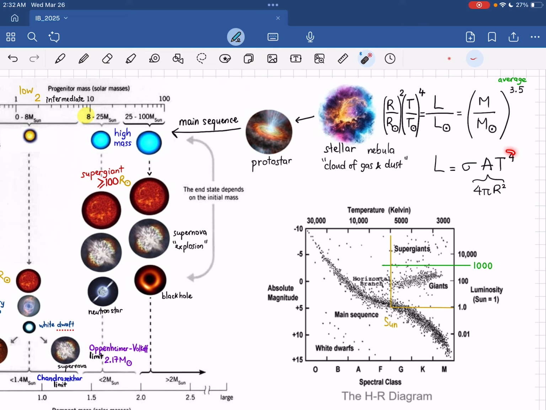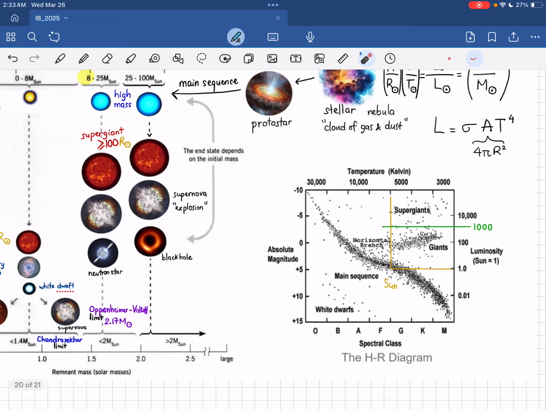Then you can just see that from here, the ratio, this is a constant, so it can be cancelled out, right? Then we just have this one, the ratio of the radius squared, and the ratio of the temperature to the 4th, okay? So try to make use of this to extract the information about the star, like the radius of the star and the temperature of the star.